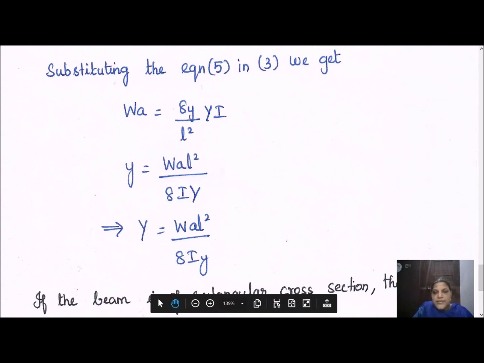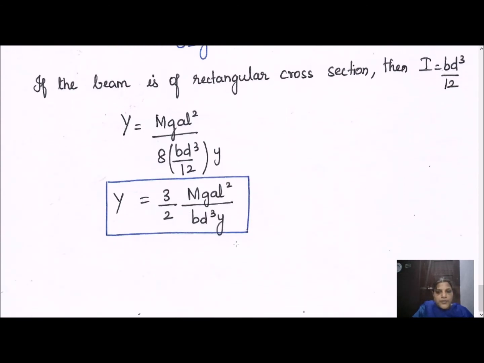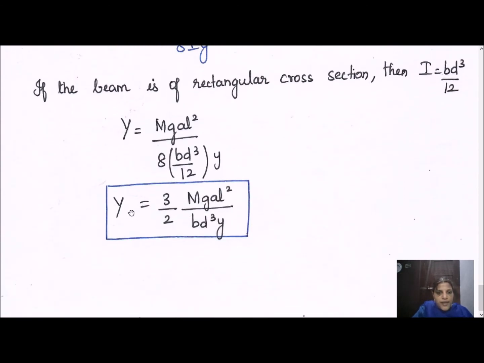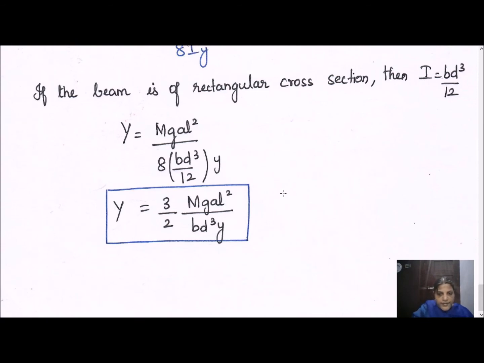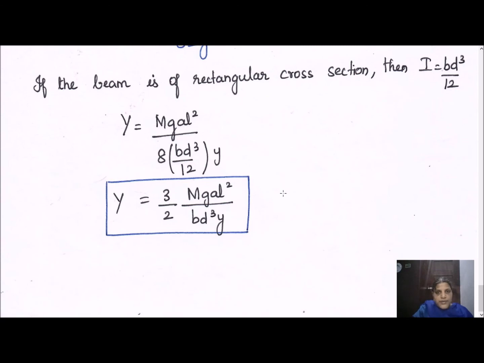Usually we take the scale. So I is equal to BD cube by 12 is the formula. Substitute it here, get the answer. So this is the answer. So when you substitute BD cube by 12, you have Y is equal to 3 by 2 mg AL square by BD cube y. This is the expression for Young's modulus, which is calculated using uniform bending.